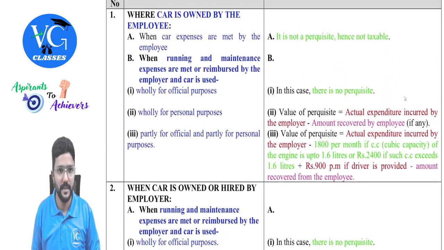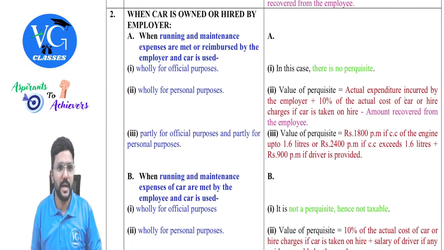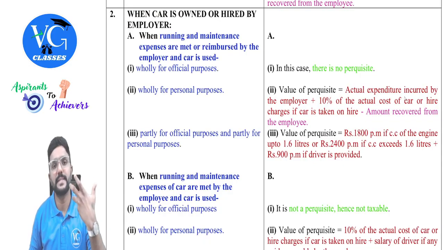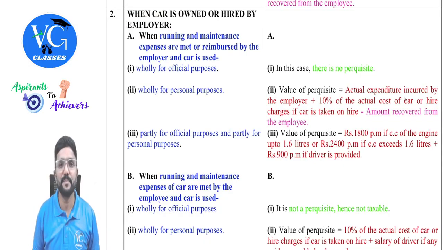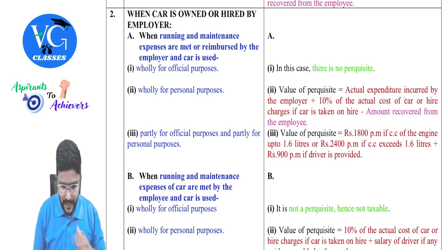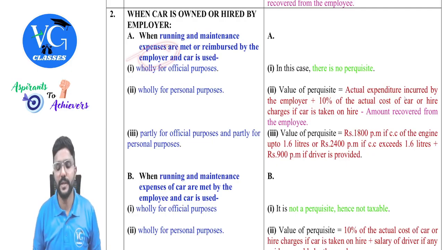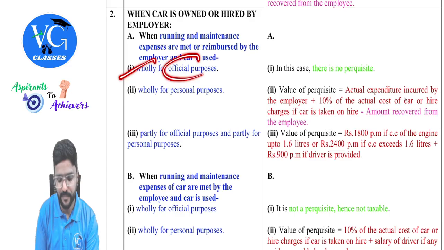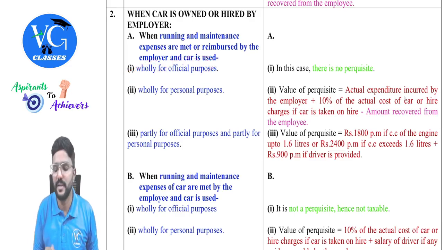Next, car is owned or hired by employer. Now let us see who is incurring the expenses and for what purpose the car is used. Expenses are incurred or reimbursed by employer. Check for what purpose the car is used. Wholly for office purpose, that means the employee is not getting any benefit, so it is not taxable as perquisite.